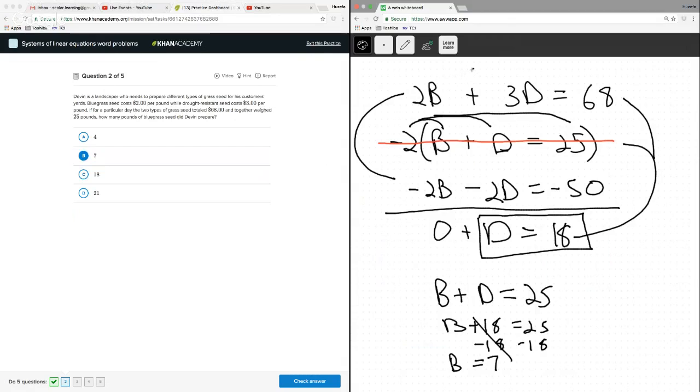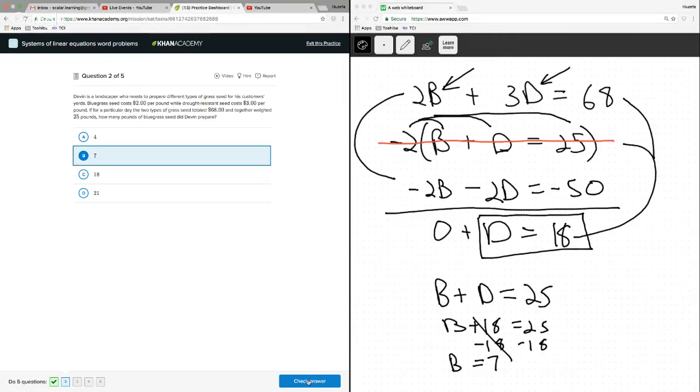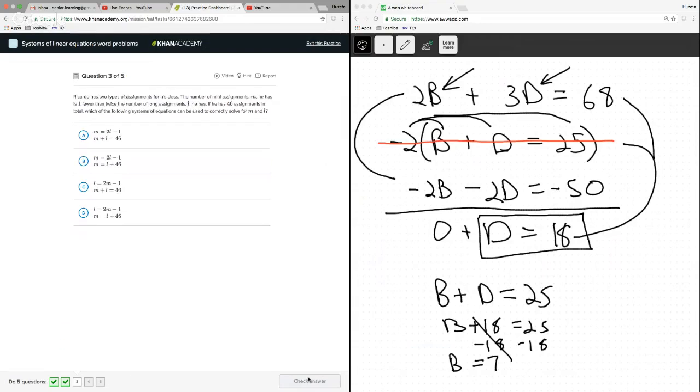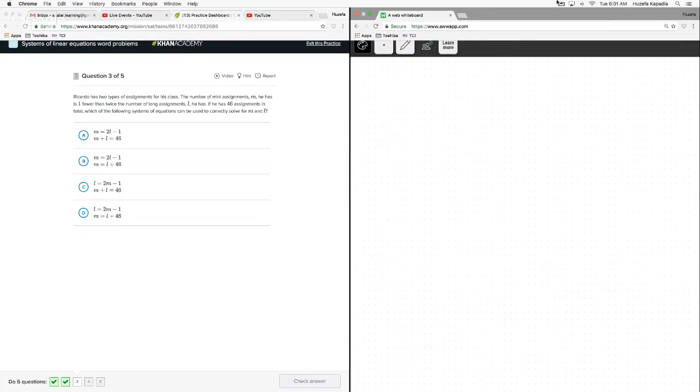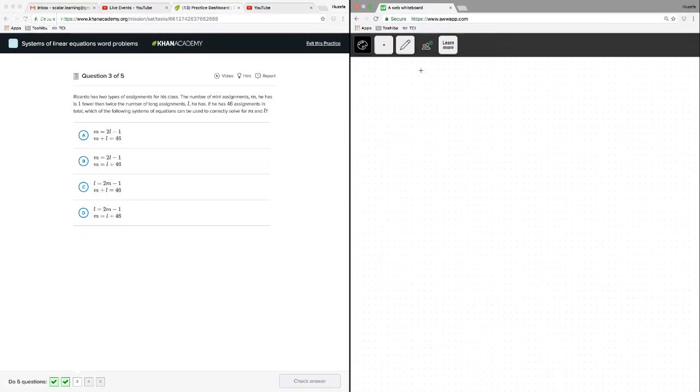So I think using B and D for this guy makes everything way, way easier. And you remember, I want bluegrass. I'm looking for the B, and it's in fact 7, not 18. Okay, let's move on to the next one. How are we doing for time? 6:01. Yeah, we're doing all right, I guess.